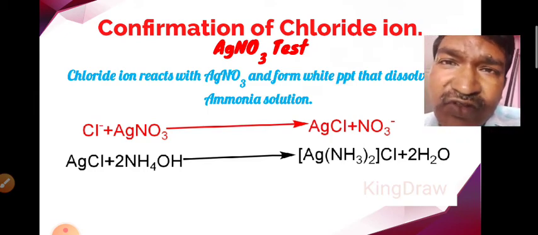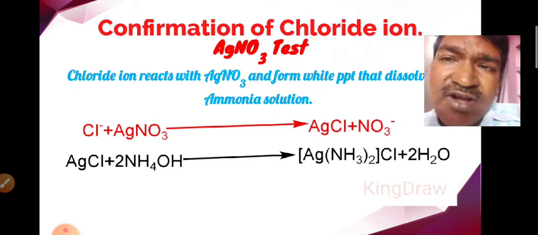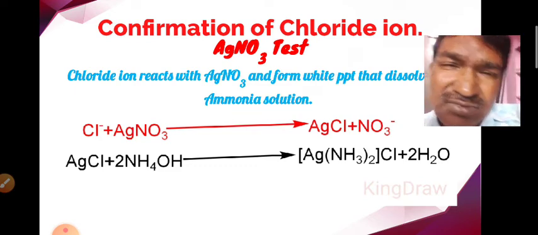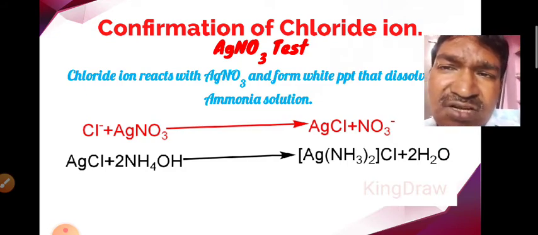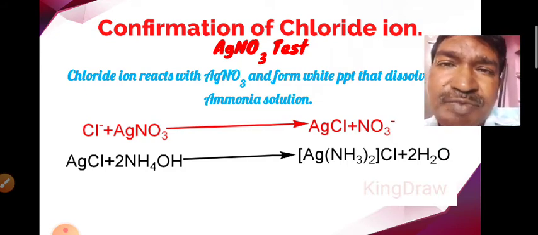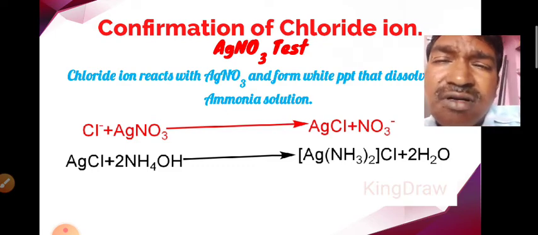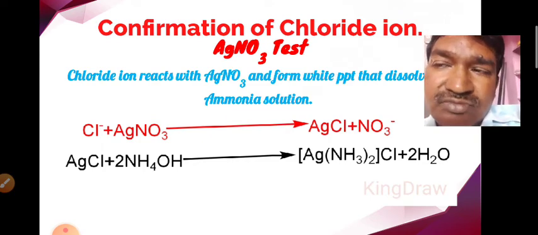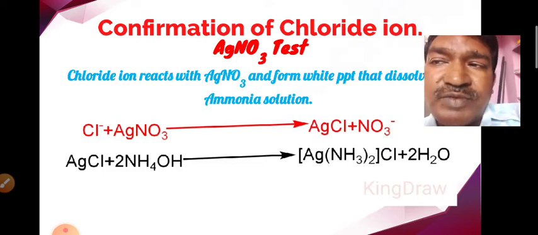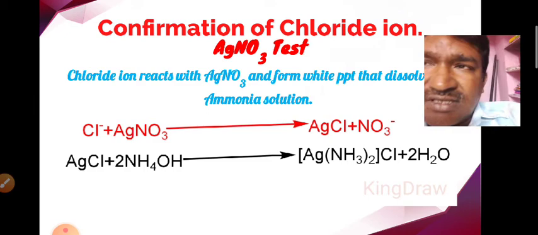The presence of chloride ions can be confirmed by addition of silver nitrate solution to the salt mixture solution. If chloride ions are present, we get a white precipitate, silver chloride. To that white precipitate, we add ammonia solution. Then that white precipitate dissolves. So this is the confirmation test for chloride ions.